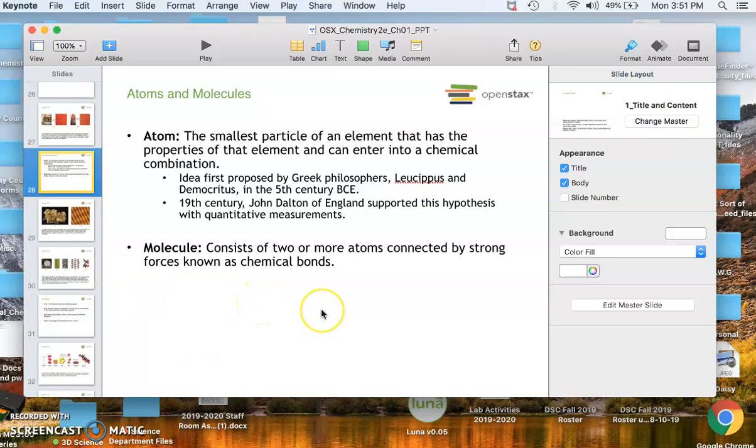So when we talk about atoms and molecules, an atom, of course, is the smallest particle of an element that has the properties of that element. It can enter into a chemical combination.